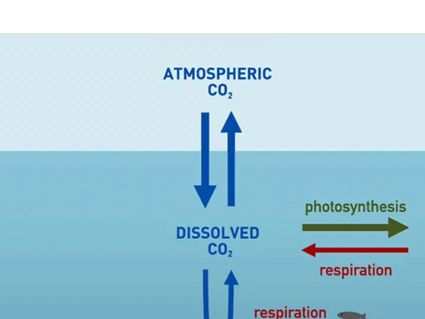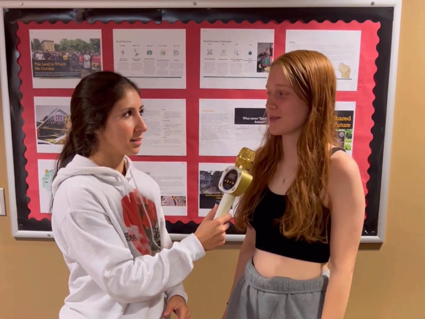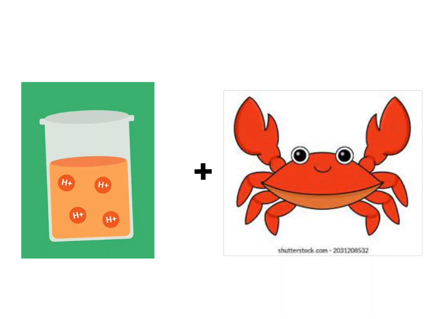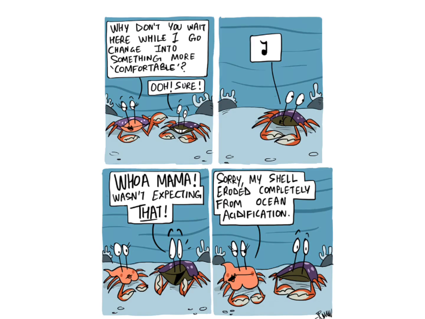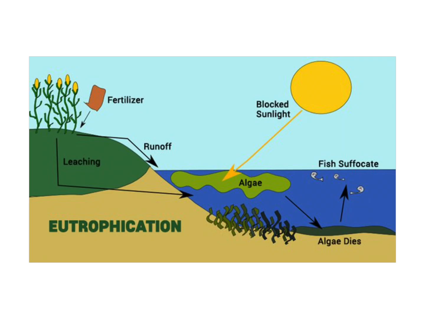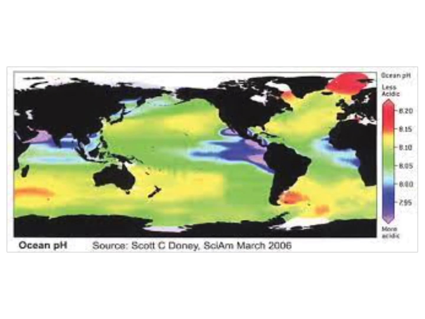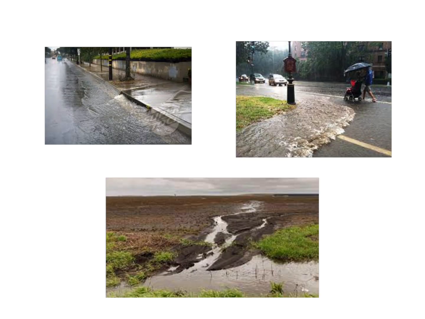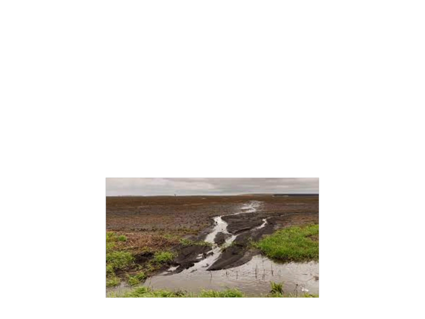As carbon is absorbed, it reacts with water to form carbonic acid, which then divides into bicarbonate and hydrogen ions. I know that hydrogen ions make things more acidic. Exactly! Acids can dissolve calcium carbonate, the building blocks of crustacean shells. Excess nutrients can cause more acidic waters. This is the reason for many coastal regions to have high acidity. Runoff from cities, roads, and agricultural areas can pollute many nearby waterways that empty into the ocean.